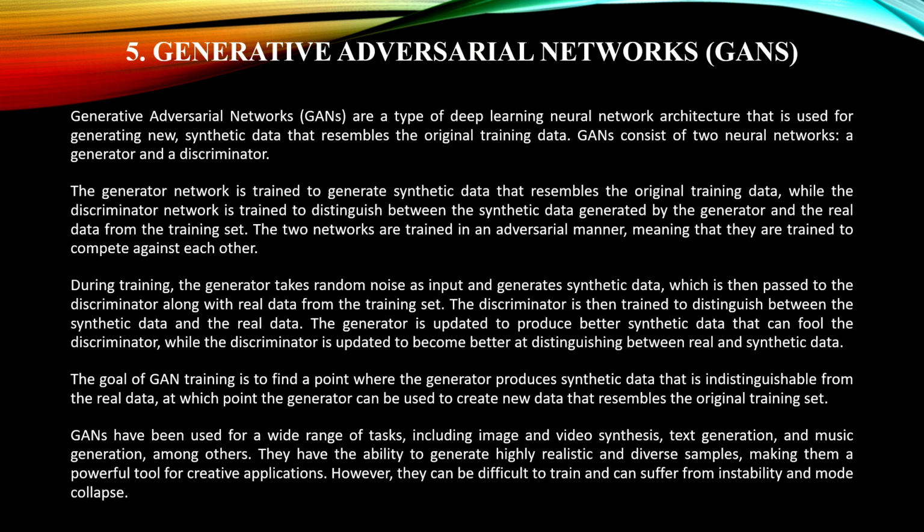So the generator network is trained to generate synthetic data that resembles the original training data, while the discriminator network is trained to distinguish between the synthetic data generated by the generator and the real data from the training set. The two networks are trained in an adversarial manner, meaning that